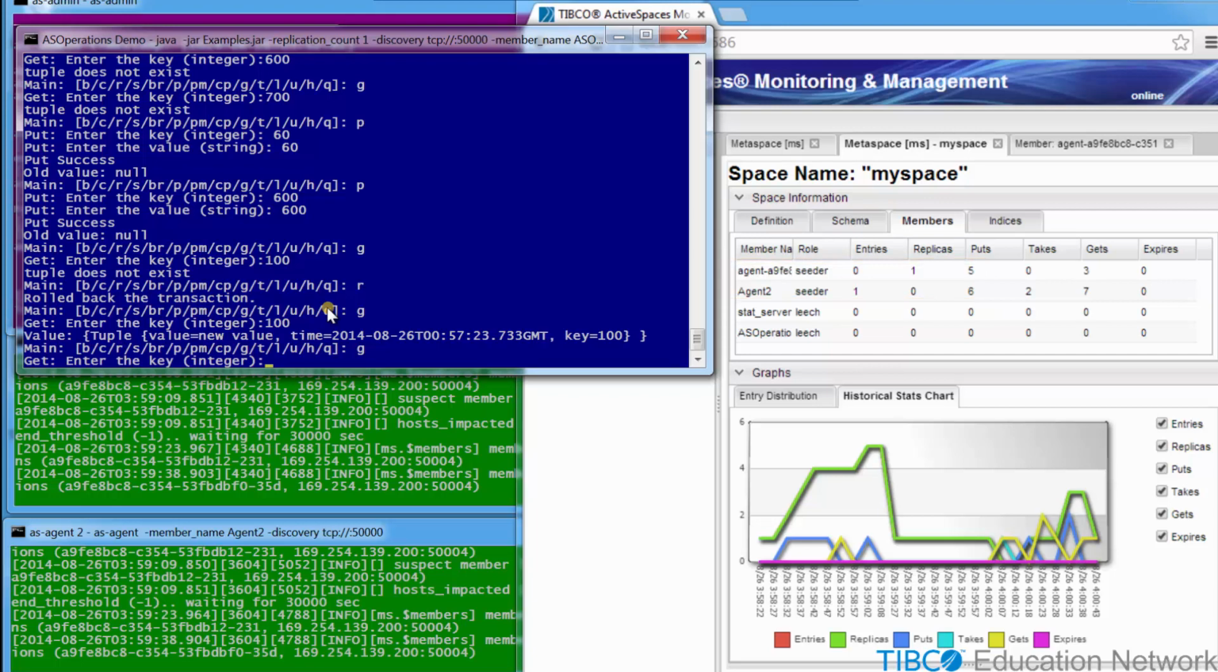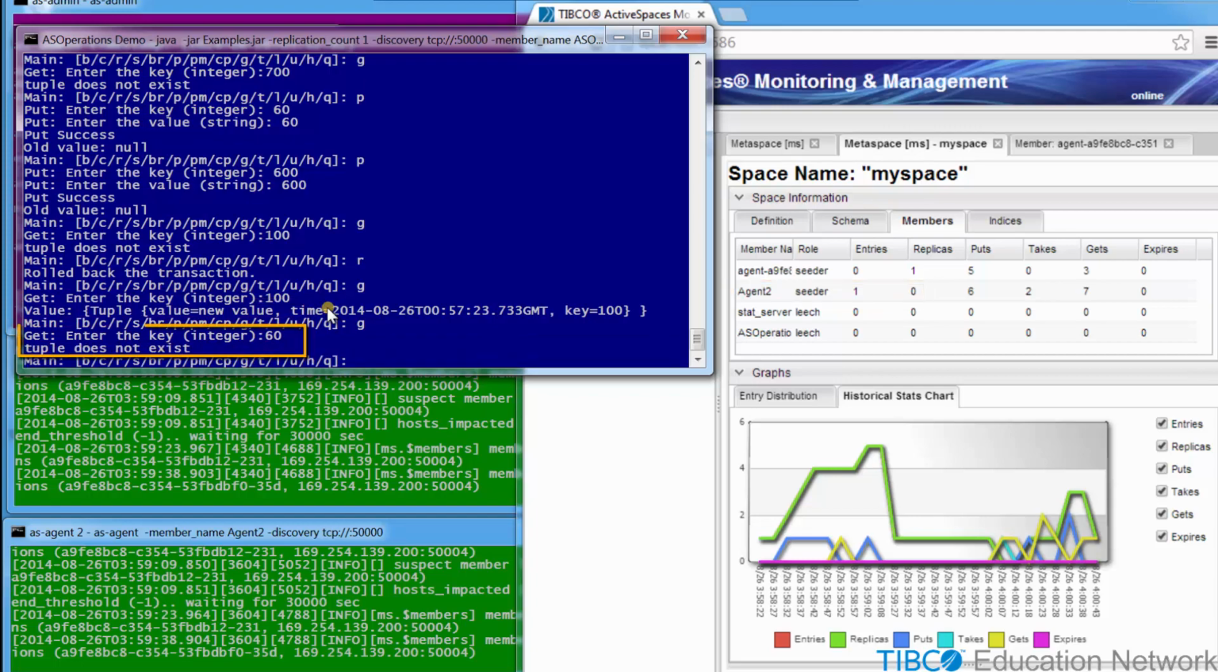After the transaction rolls back, when we get the key equals 100 tuple, we see the take operation was rolled back, so the tuple with key equals 100 is back in the space after the take operation was rolled back, and that the tuple with key equals 600 does not exist.